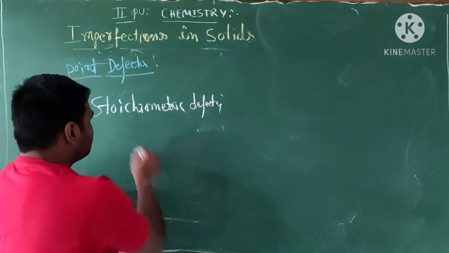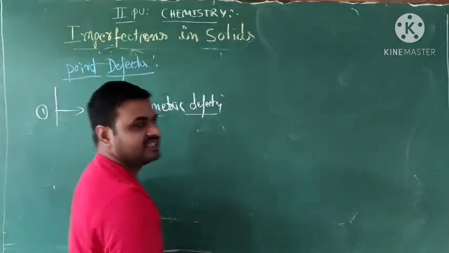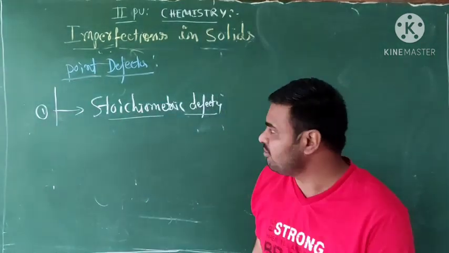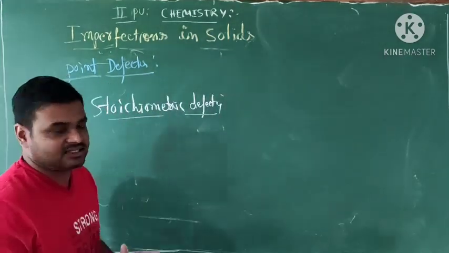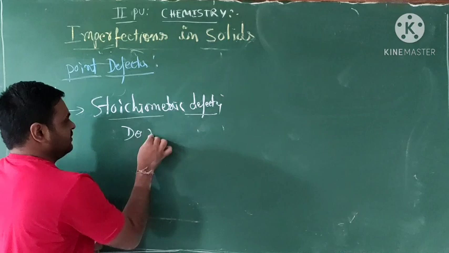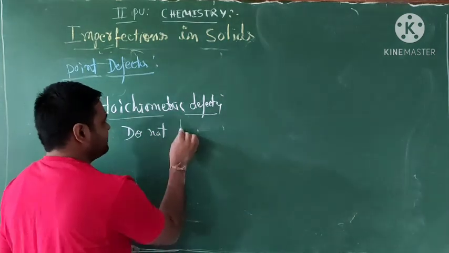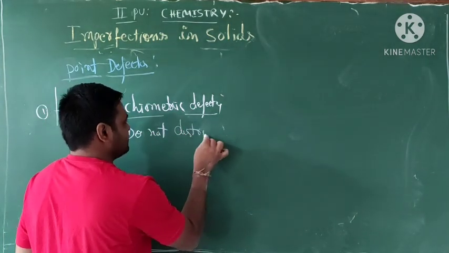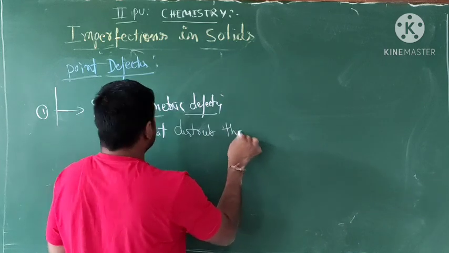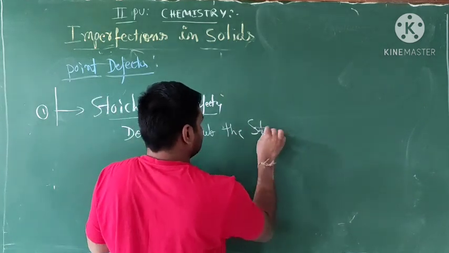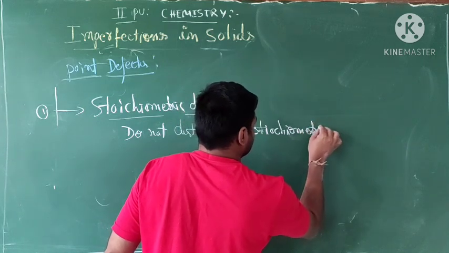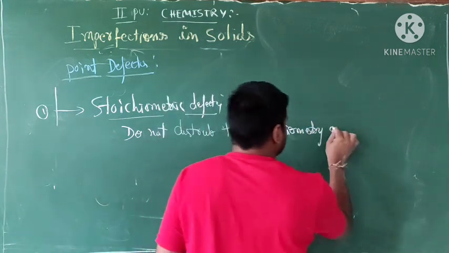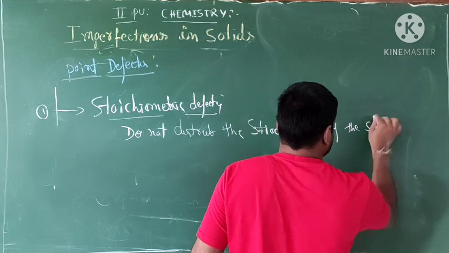Okay, students, what's the meaning of stoichiometric defects? Stoichiometric means do not disturb the stoichiometry of the solids.